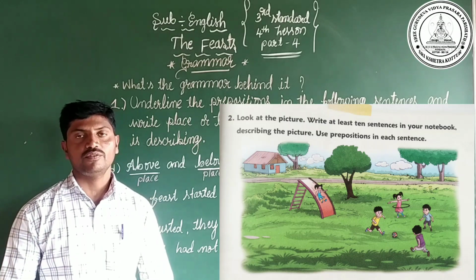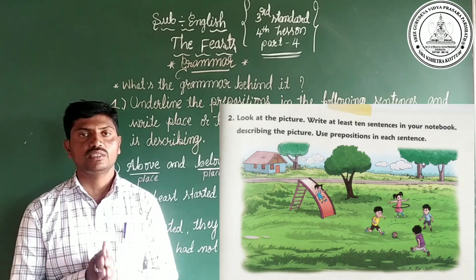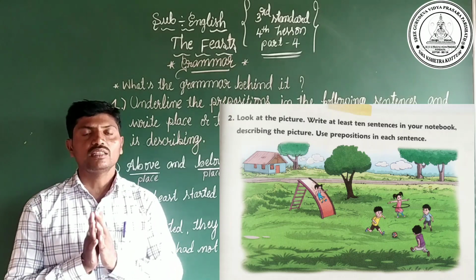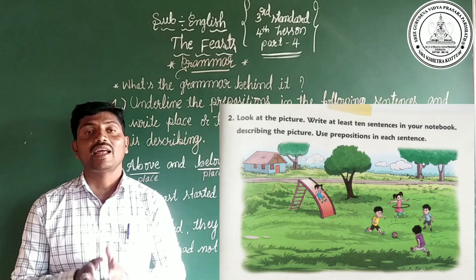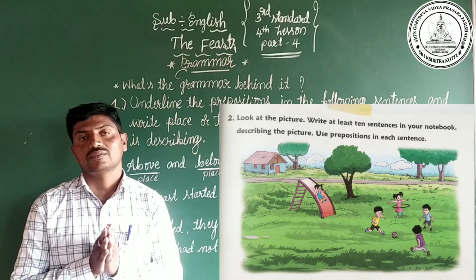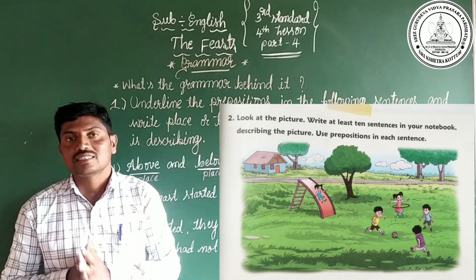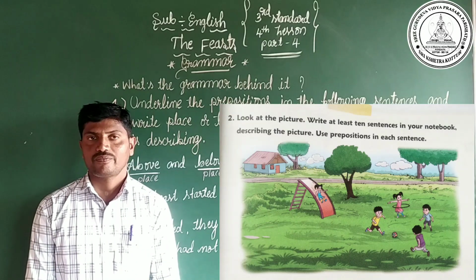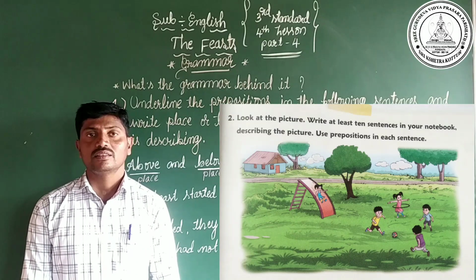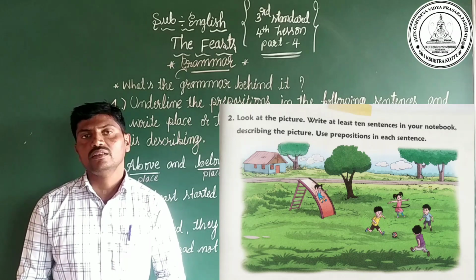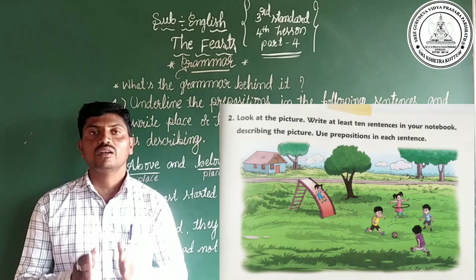Yes, dear children, in page number 37, they have given one picture. By looking at the picture, you have to write 10 sentences by using a preposition in each sentence. Dear children, this main is homework for you.